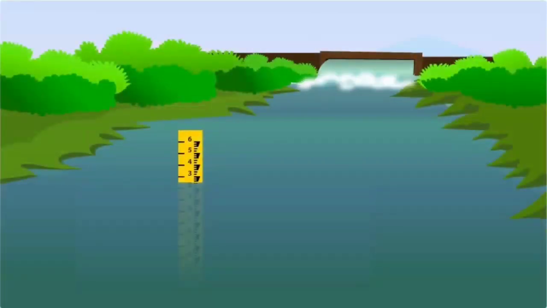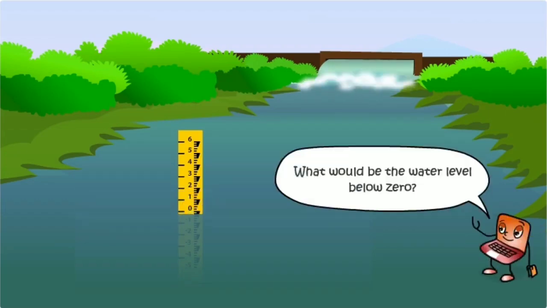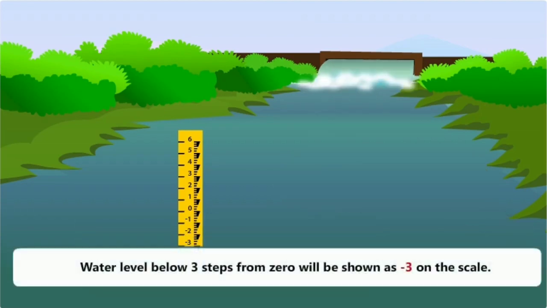Have you noticed the water scale in the dam water? It shows you the reading for the water level in the dam at any given time. Water is receding in the dam and water level is going below zero. What would be the water level below zero? The water level below zero is shown by negative numbers starting from -1, -2, and so on and so forth.